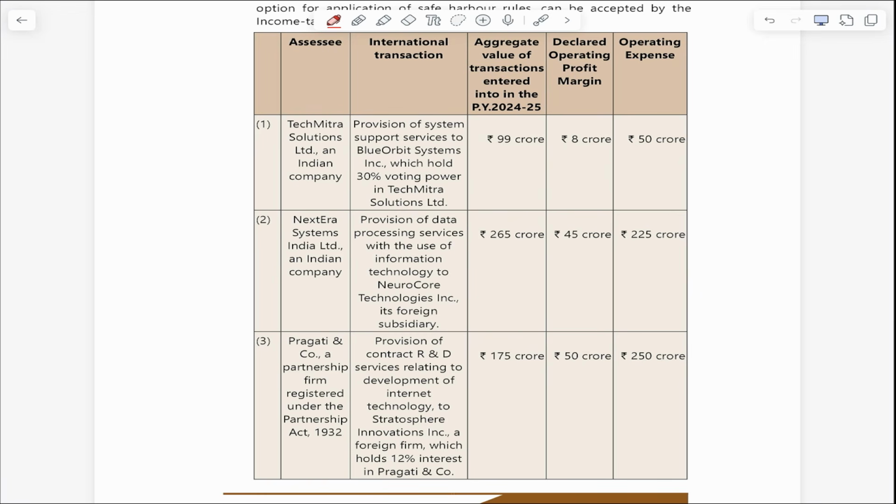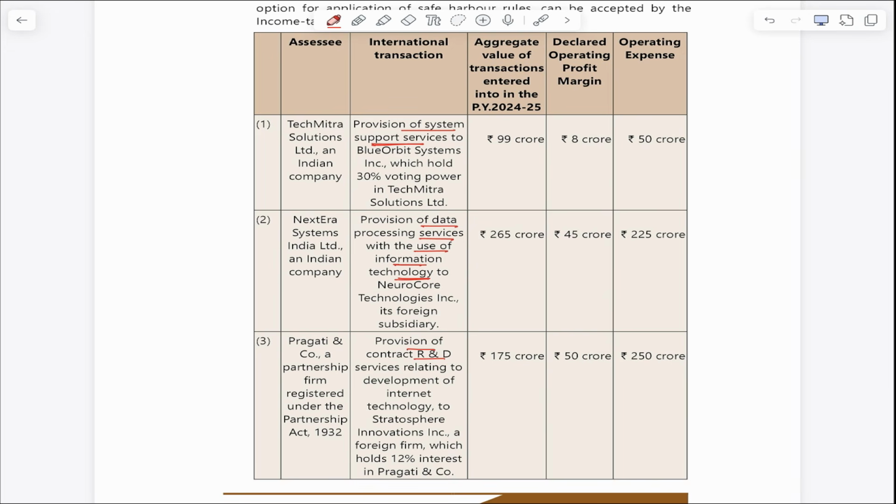Okay, done, people. So in these three cases, tell me: provision of system support service is basically software development service. Provision of data processing service, use of IT, information technology, that is IT enabled service.